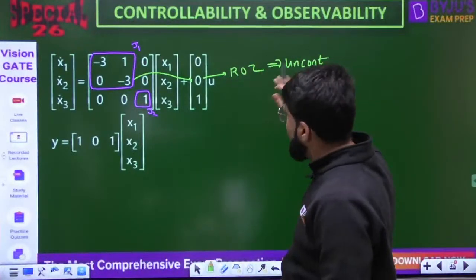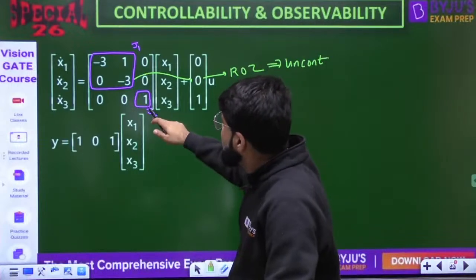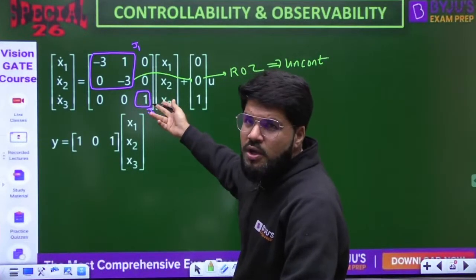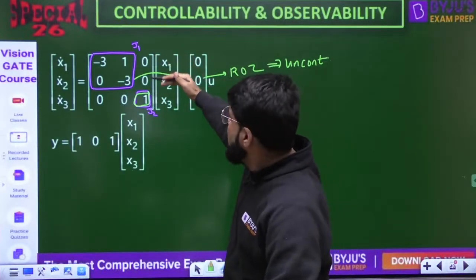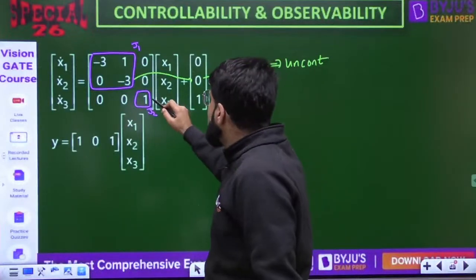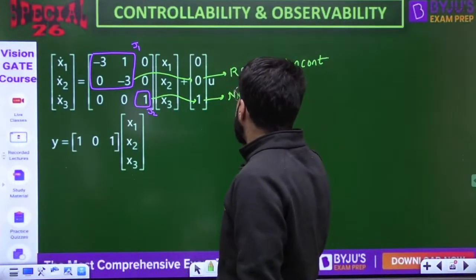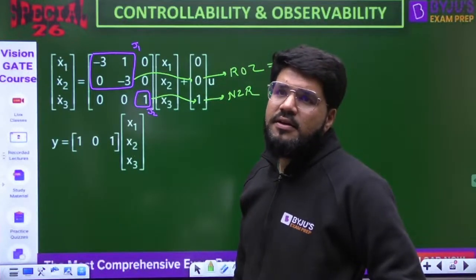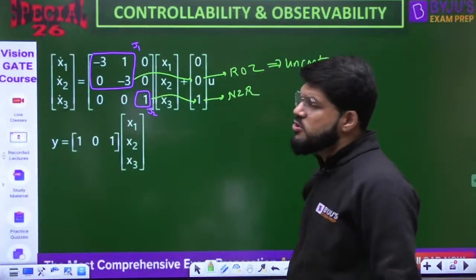Although the answer is already uncontrollable, let me explain the next case also. So this is the next, J2. Last row of J2: this J2 has only one row, so the last row is this only. But the last row of J2 is overall the third row. So you will go to the third row of B. And what is the third row of B? That is NZR, a non-zero row. Clear? So that is not a problem. But the system is uncontrollable because of this row of 0.